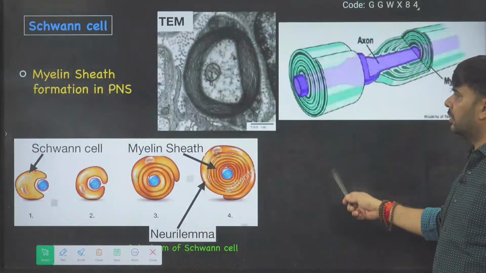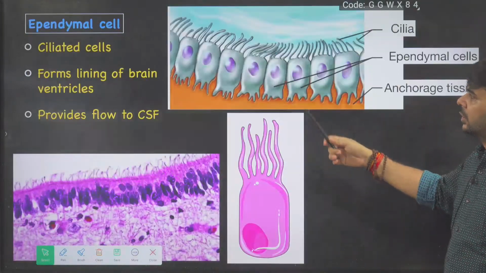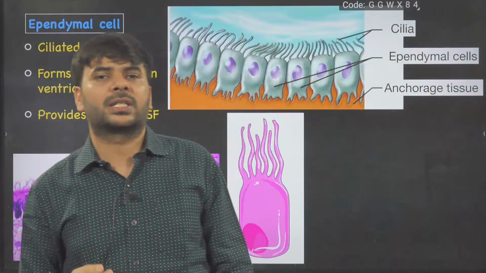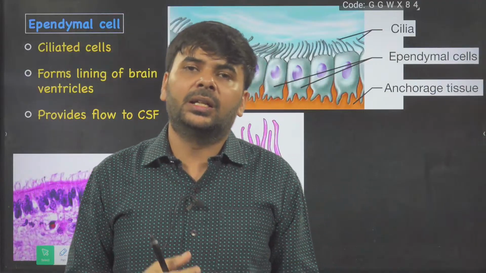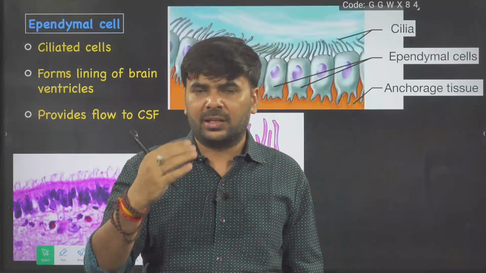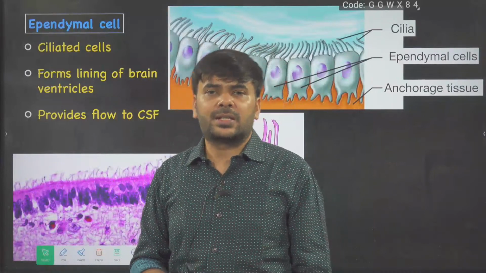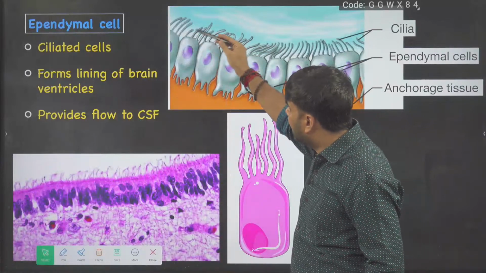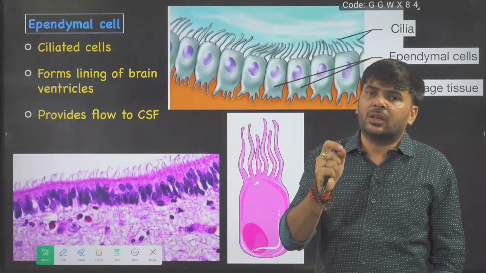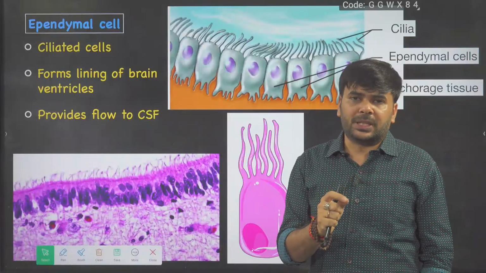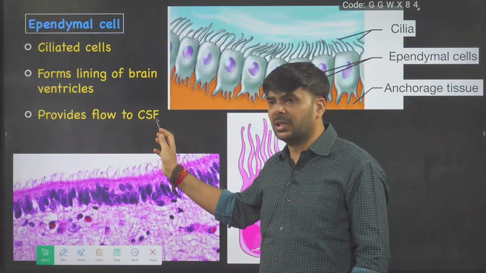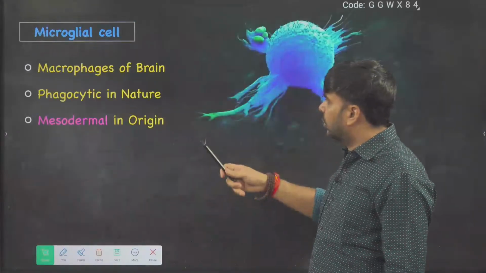Ependymal cells, the third cell. This is oligodendrocyte. Here you can see ependymal cells. In your brain, a fluid is filled called cerebrospinal fluid, and its flow is provided by the ependymal cells, the ependymal epithelium. Here you can see ciliated epithelium. These ciliated epithelial cells are from the ependymal epithelium. They provide flow to CSF, cerebrospinal fluid. This much only. Go to next.